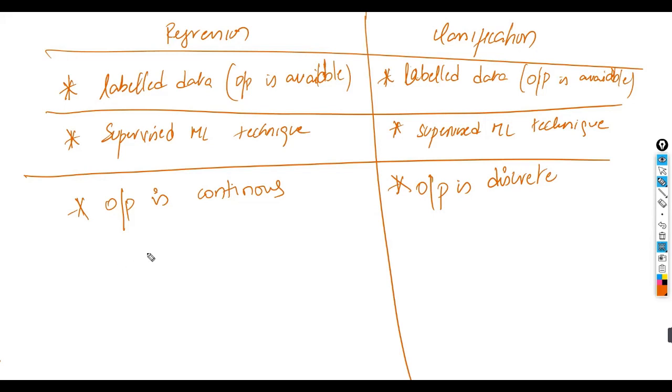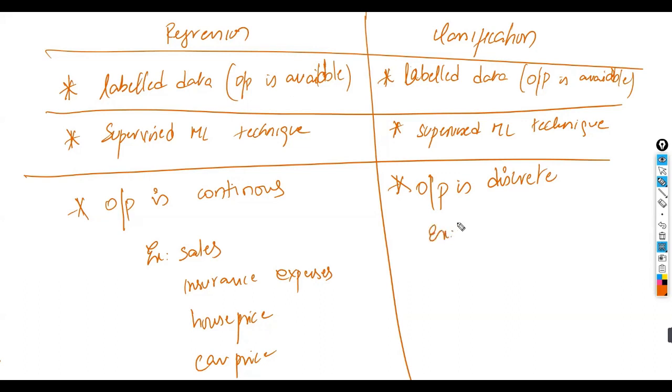For example, we worked on a sales example and an insurance expenses example. The output is expenses, which is a number. And house price: if you want to predict any house price, that also comes under this. If you want to predict any used car price, all these things come under continuous variables. Now, what is discrete?